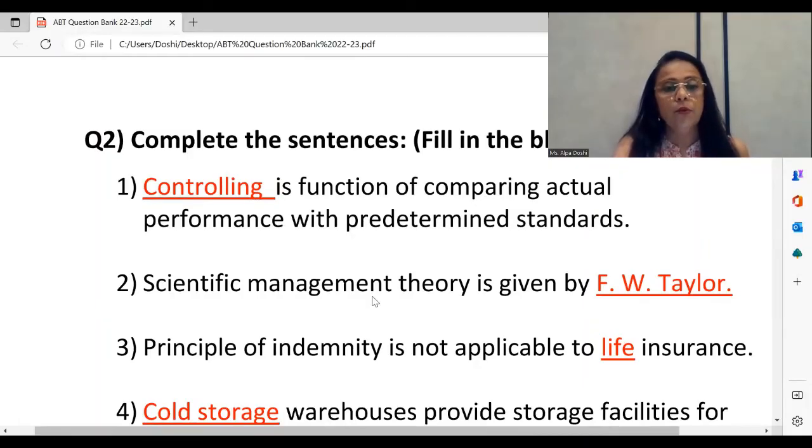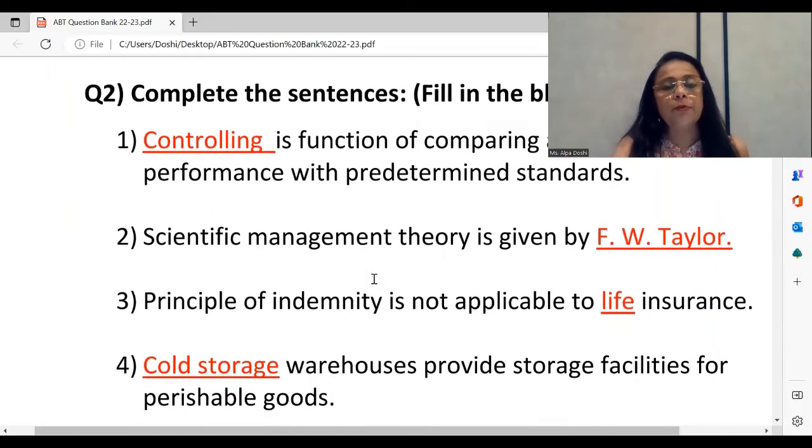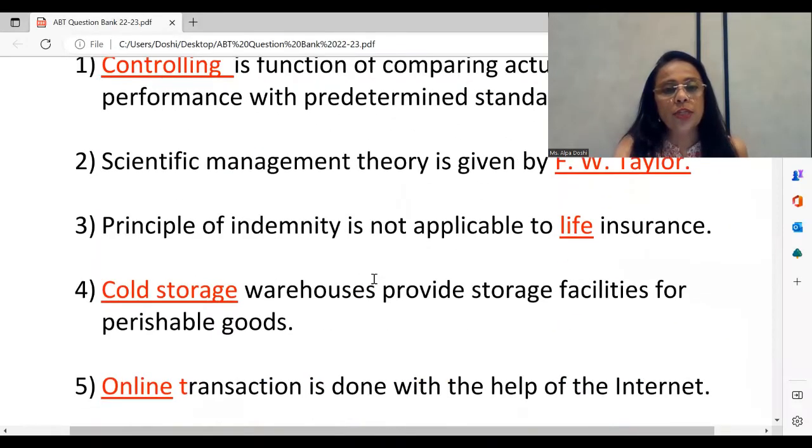insurance, right? Moving ahead, once again, chapter of business services, topic is warehousing. Under that, different types of warehouses. The last one in the list, cold storage, provides storage facilities for perishable goods. Perishable, which have a very short life, which do not last for too long, like dairy products, fruits, vegetables, non-vegetarian products, etc. So answer is cold storage here.